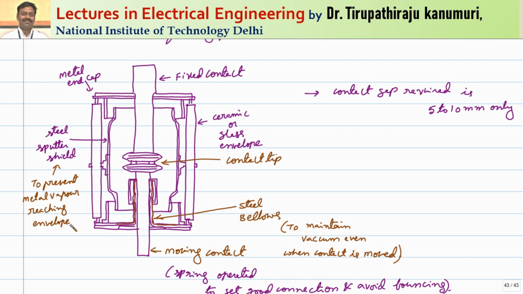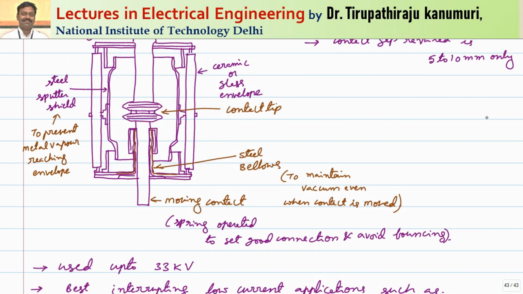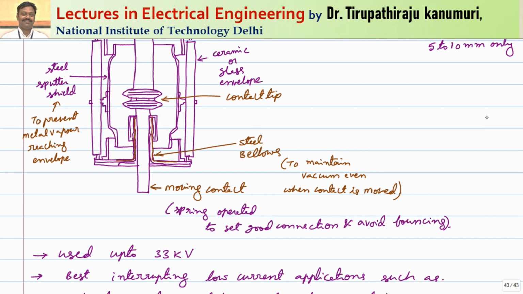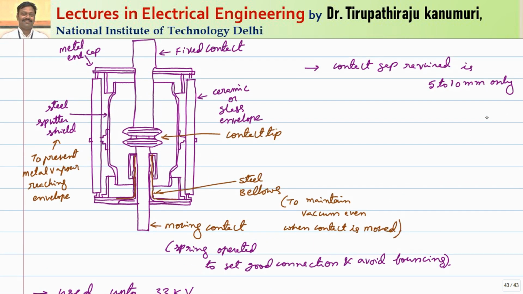Getting this one? So now the contact gap required in the case of vacuum circuit breakers is only about 5 to 10 mm. That is a major advantage of going for vacuum circuit breakers. Now coming to the moving contact, generally the moving contact is spring operated. The reason for going for spring operation is that whenever you close, the contacts should be touching each other very tightly, so that contact resistance will not be there and good conductivity will be maintained.